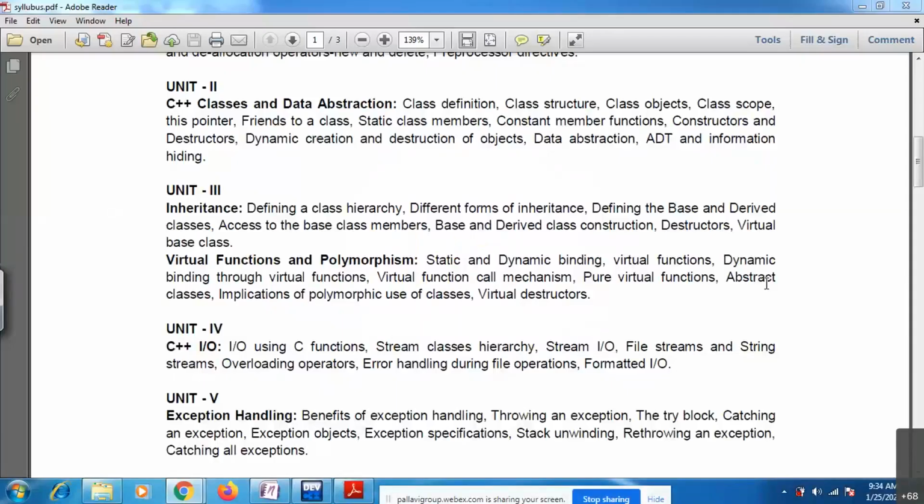See, in the third unit, we have the second topic. It's totally related to virtual functions and polymorphism.